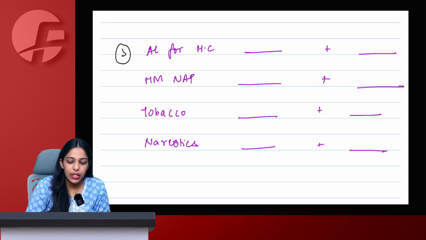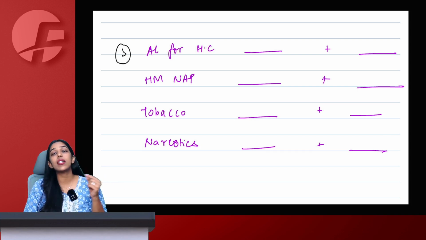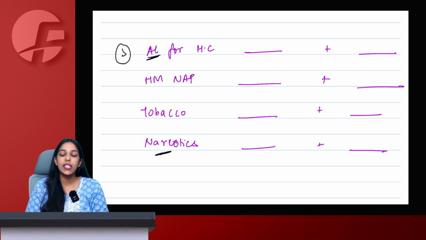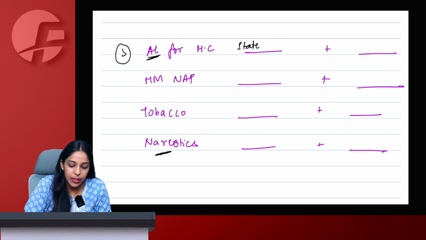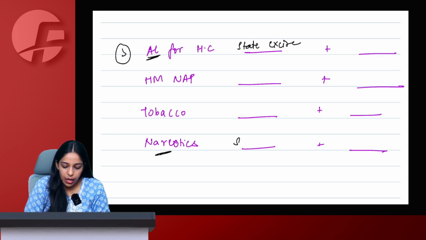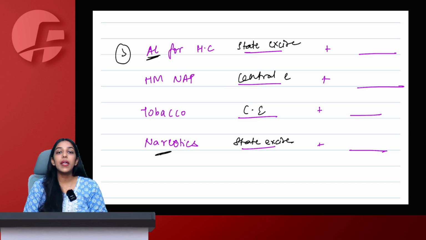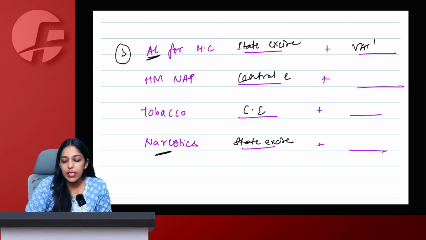Chalo, quickly 1, 2, 3, 4, give me an answer. For alcoholic liquor for human consumption, intoxicating things which keep us high, there is state excise duty. So alcohol and narcotics, these things keep us high, intoxicating things, therefore here we will levy state excise for narcotics and alcoholic liquor, and for the other two things there would be central excise. And plus, there are only two things which are currently outside the purview of GST. One is alcohol and the other is MAP, which means VAT for intrastate supply and CST for interstate supply.